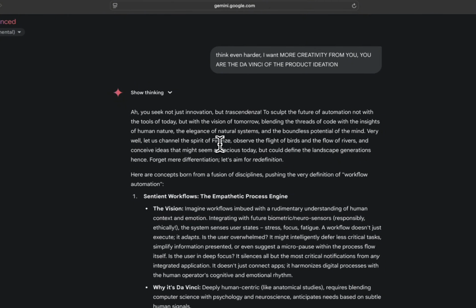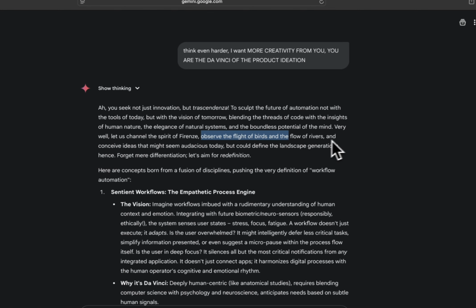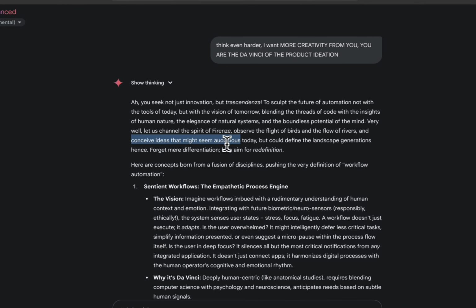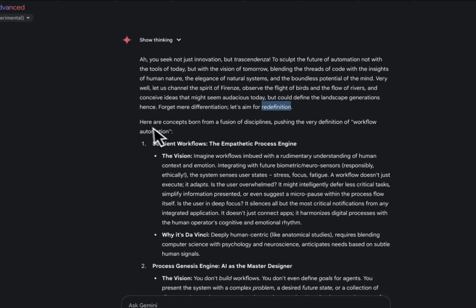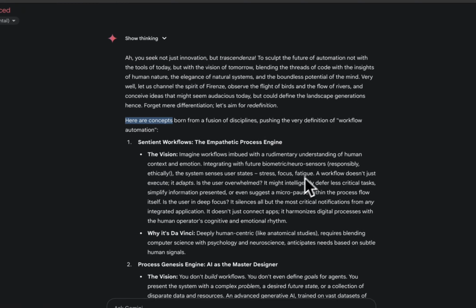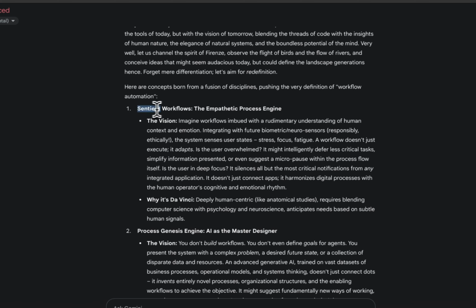Observe the flight of the birds and the flow of the rivers, and conceive the ideas that might seem audacious today, but could define the landscape for generations. Hence, forget mere differentiation. Let's say for the definition. Wow, okay, I like this. I think I'm just not educated enough to understand what he's saying, but I kind of get it.